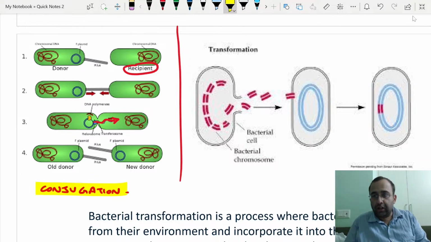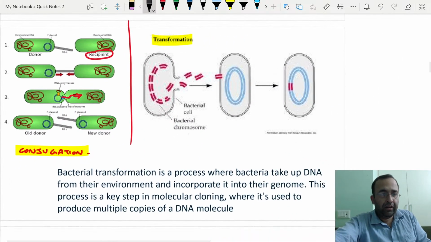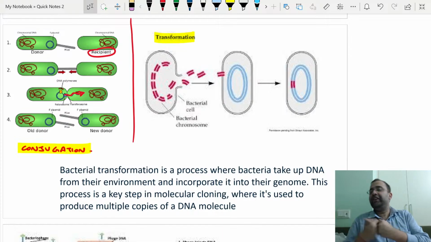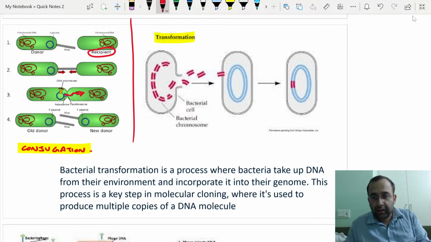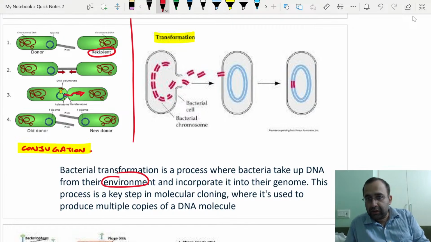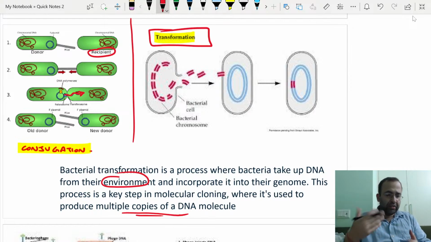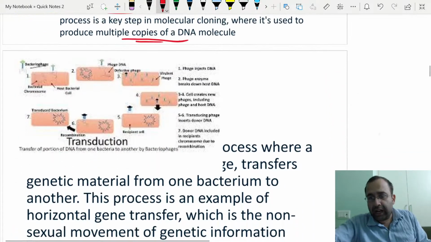Versus transformation. Transformation is in the air. Easy way to remember, when somebody nice or a partner enters our life, we get transformed. So transformation is in the air. It is a process by which bacteria take up the DNA from their environment and incorporate it into their genome. So this is the bacterial cell wall, the chromosome, it entered into the recipient bacteria and got incorporated into the genome. So it is used to produce multiple copies of a DNA molecule. This is transformation. Somebody got transformed. That was in air. There is no direct contact.